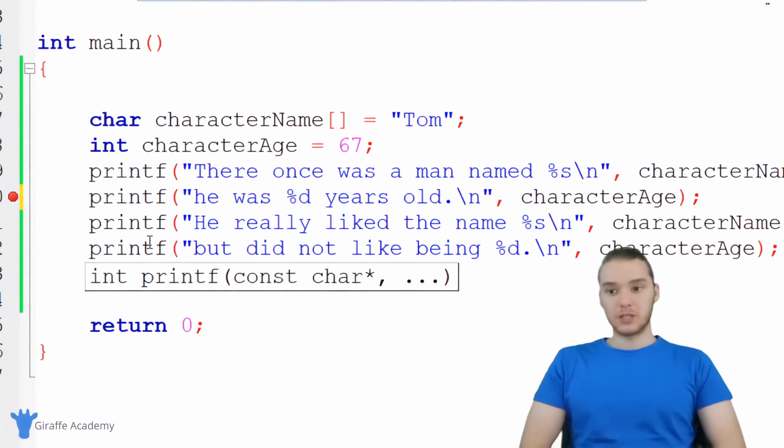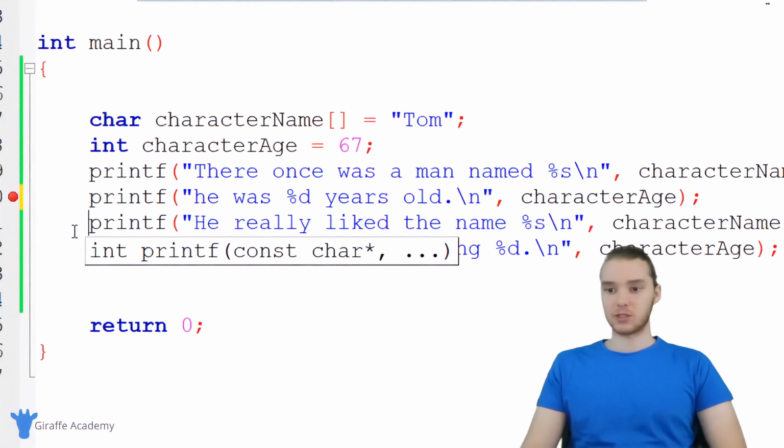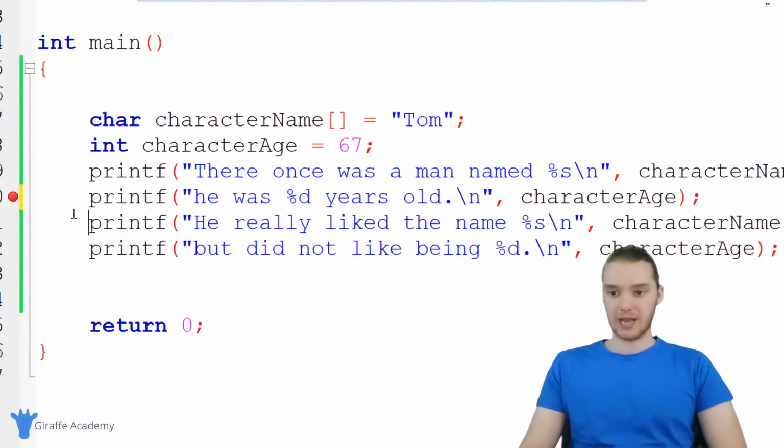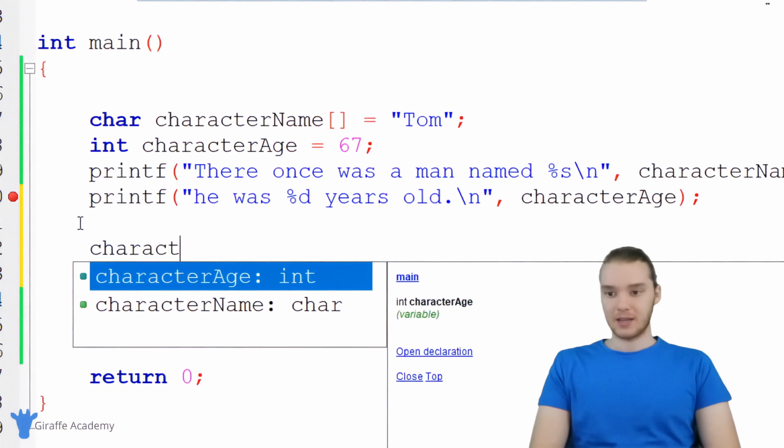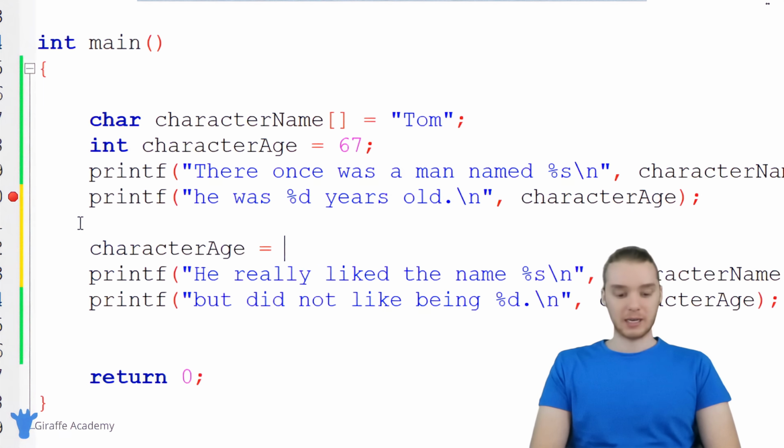Another cool thing that we can do with these variables is we can actually modify them. So let's say that halfway through the story, I wanted to change the character's age. I could come down here, make a new line, and right above these print statements, give this variable a new value. So I could say character age and set it equal to something else, like 30. And again, we want to include that semicolon.